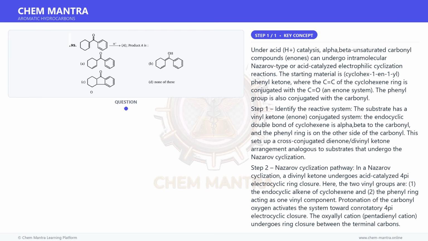Option A. Simple isomerization of the double bond position in the ring with retention of the open chain ketone, is not favored under these conditions when cyclization is possible. Option B. Reduction to an alcohol requires a hydride source. H+ alone does not reduce the ketone to an alcohol. Option D. Eliminated because option C correctly describes the Nazarov cyclization product.